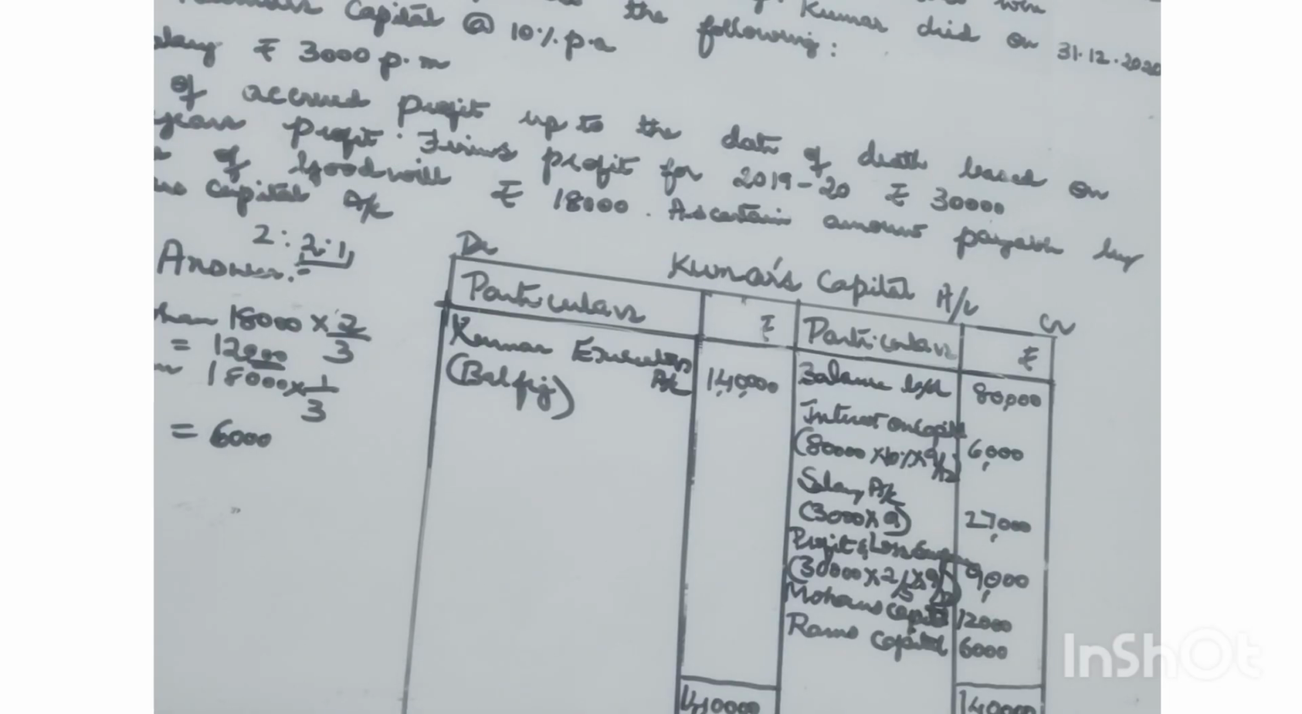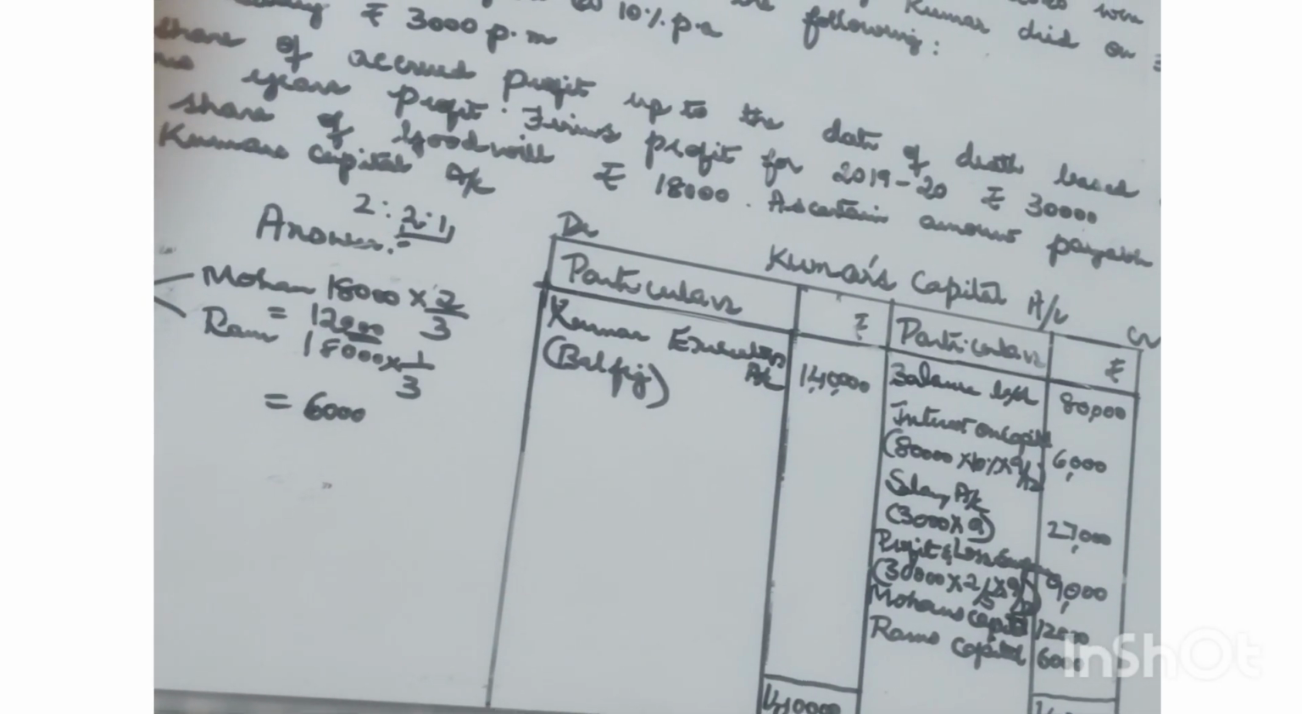Then treatment of goodwill. If the firm's goodwill is given, then you need to calculate the deceased partner's share of goodwill. In this question there is no problem because the deceased partner's share of goodwill is given directly. That must be compensated by the continuing partners in their gain ratio, 2:1: 18,000 into 2 by 3 as well as 1 by 3, so 12,000 as well as 6,000. Finally it has to be totaled, and the amount payable to the deceased partner has to be settled. Thank you.